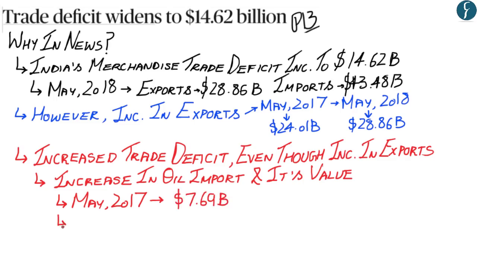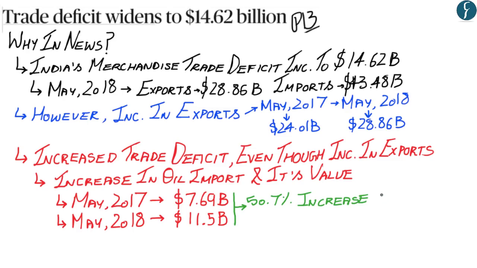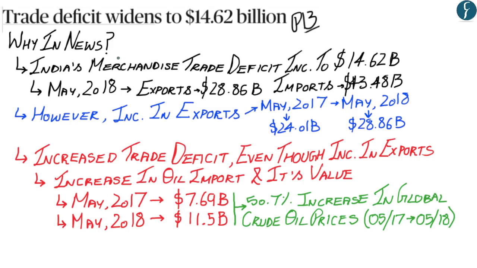But in May of 2018, the oil import bill increased to roughly around $11 billion. And one of the major reasons for this huge increase was that there was a 50% increase in global crude oil prices between May of 2017 and May of 2018. Now hopefully up to here you have understood that India's merchandise trade deficit has increased to roughly around $14 billion.